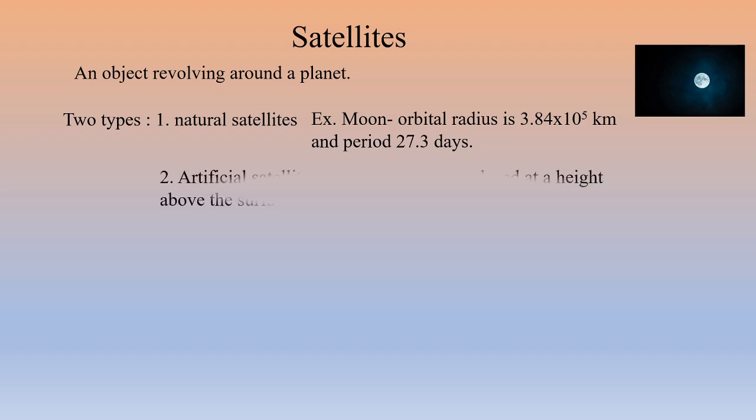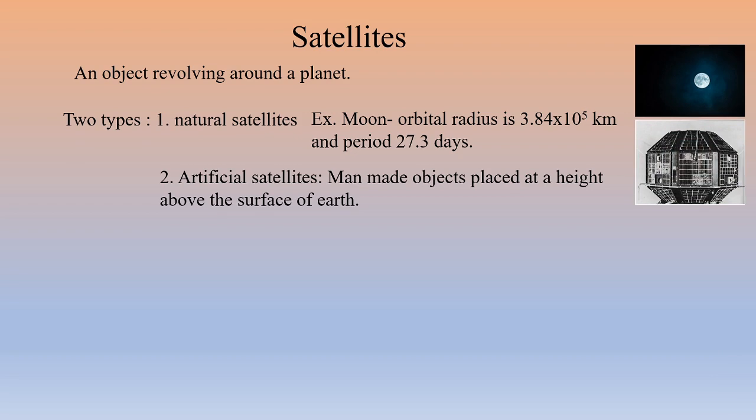artificial satellites. An artificial satellite is a man-made object placed at a height above the Earth and given the necessary velocity so as to revolve around the Earth. At present, there are more than 2,600 operational satellites in space. All of them are revolving around the Earth in different orbits. And we know India has launched its first satellite, Aryabhatta, which is the first artificial satellite of India.